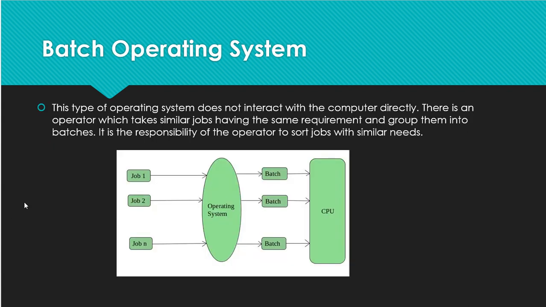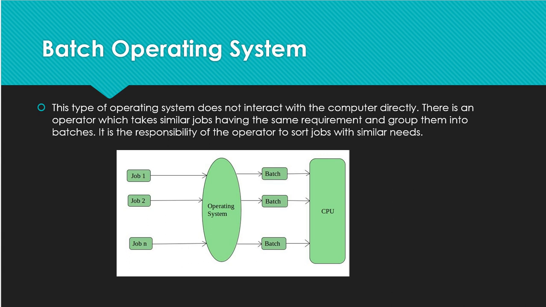Here the name batch operating system itself tells us that there are batches. Batches are nothing but individual jobs. Those jobs are collected in the form of batches, and those batches are provided to the operating system to perform the operation. This is a very old scenario, where one person would interact with the computer. It means that this type of operating system does not interact with the computer directly.